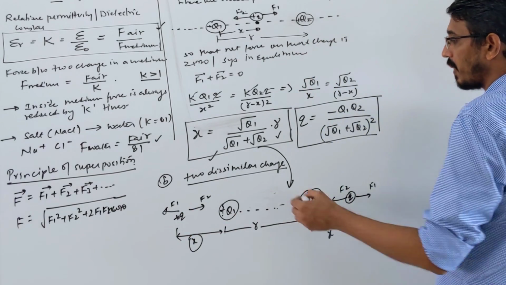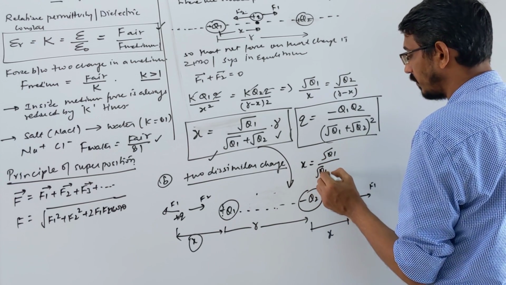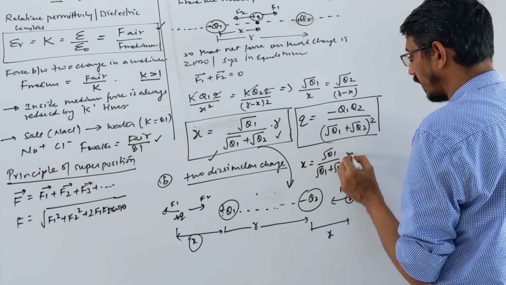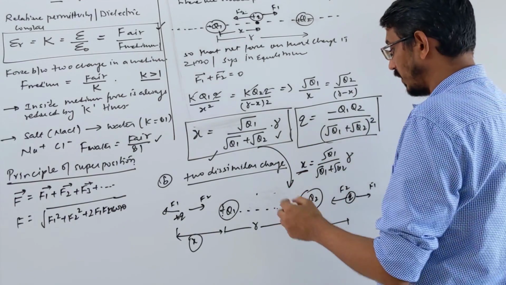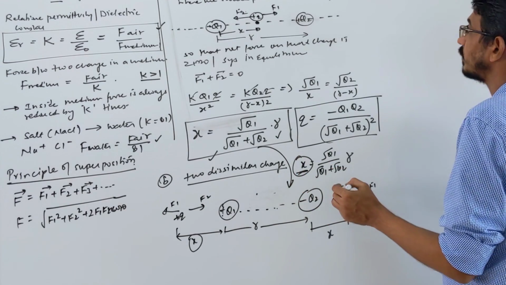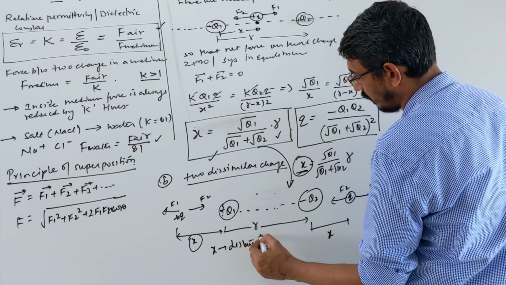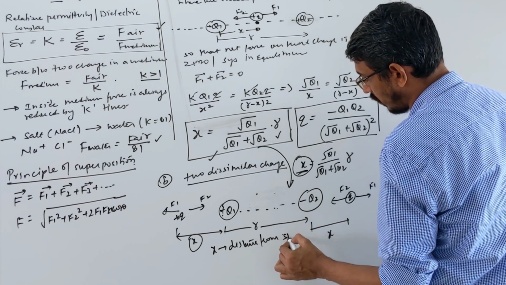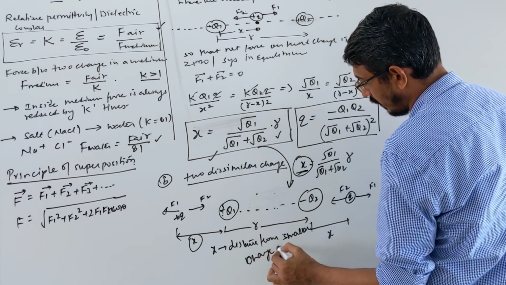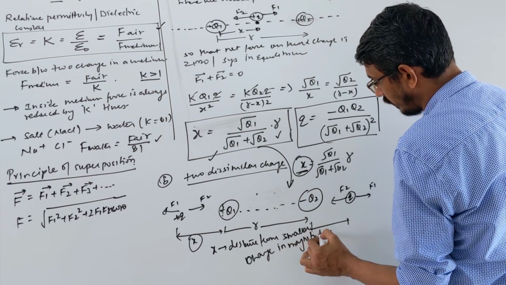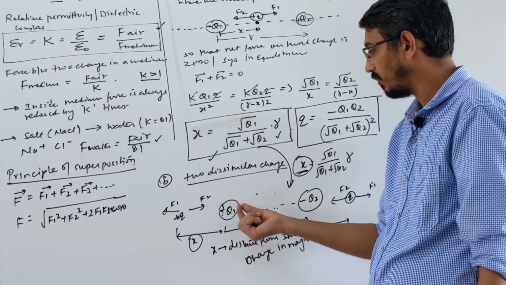Very, very important: in this case the same formula applies, x is equal to root q1 by (root q1 plus root q2) into r. Remember that this x is the distance from the smaller charge in magnitude. Write this very clearly: x is the distance from the smaller charge in magnitude. Suppose this is 2 coulomb and this is 10 coulomb. We are talking about magnitude only, not plus or minus.